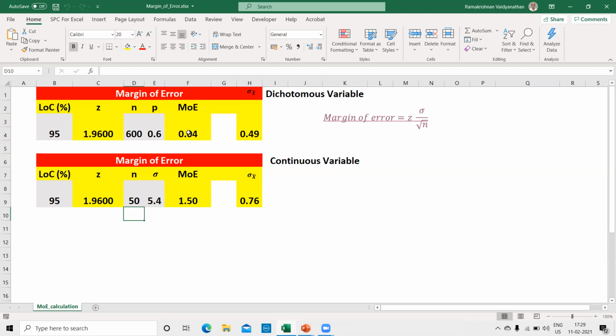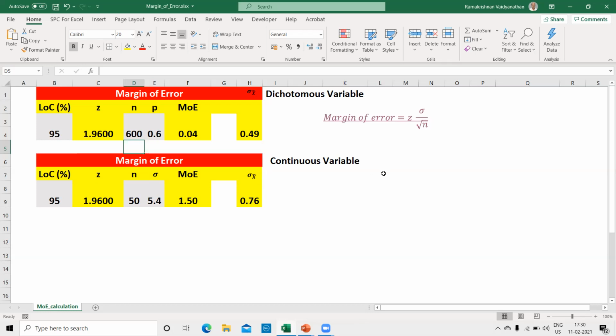Now, suppose we find that it is too much and we want to reduce the margin of error. Then what should we do? We should increase the sample size. I'll put 800. Then it has become 0.03. I can also change the margin of error by changing the level of confidence, but this is not ethical, right? I cannot increase the level of confidence to reduce the margin of error. Therefore, I'll have to keep it at 95%. Once I fix the significance level, it should not be changed, whereas the sample size can be changed to get your margin of error. Okay, I'll make it 600 again, reducing the sample size, so the margin of error will increase.